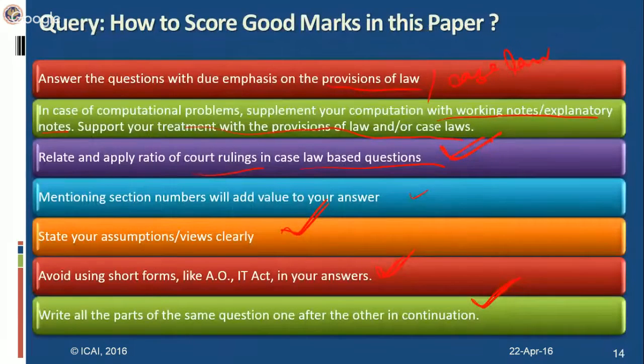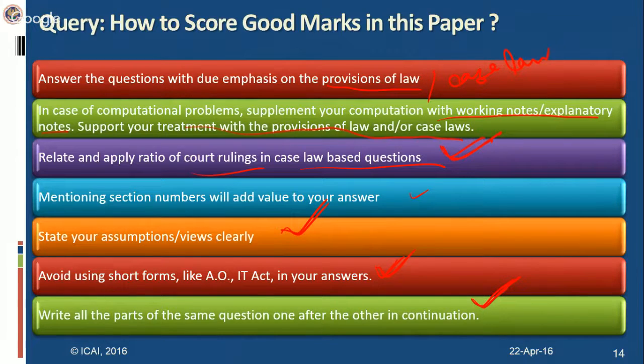Do you have anything to add, Aparna? One thing I can say is to highlight your important terms or the important provisions of the law, so that if the examiner checks your copy, he can directly view the highlighted portion clearly, and in that way the important portion of your answer will stand out. You can highlight by underlining the important words and terms in your solution, or you can write those terms in capital letters also.